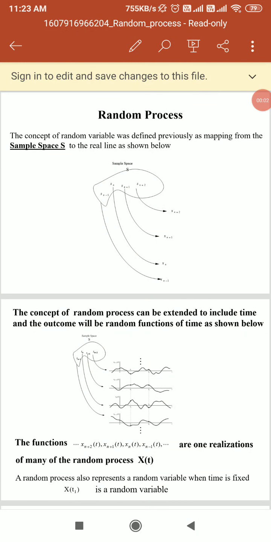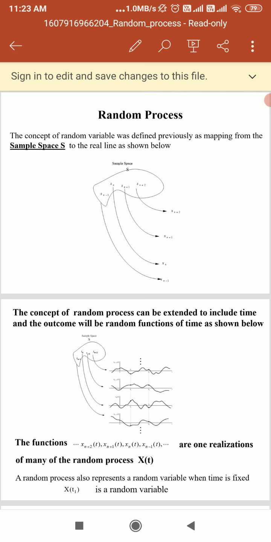Good morning. In today's session, we are supposed to study the random process and classification of the random process. In the previous session, we have already seen the random process. Random process means what? If we are taking the random variables over a function of time, at that time we call it a random process.